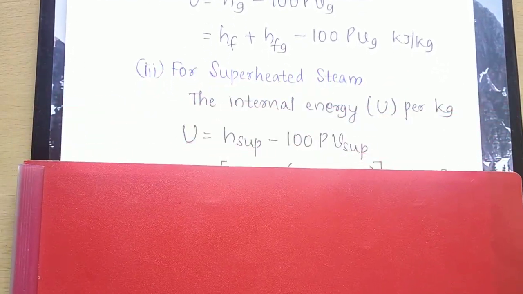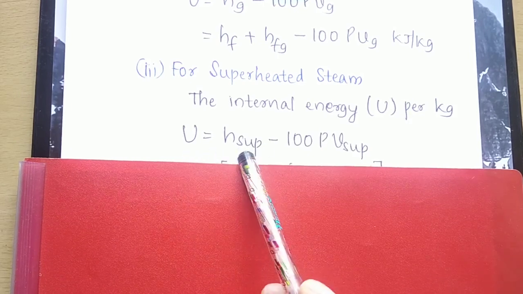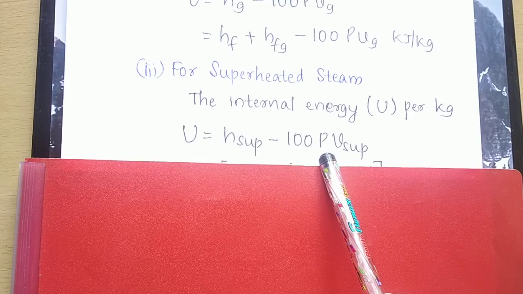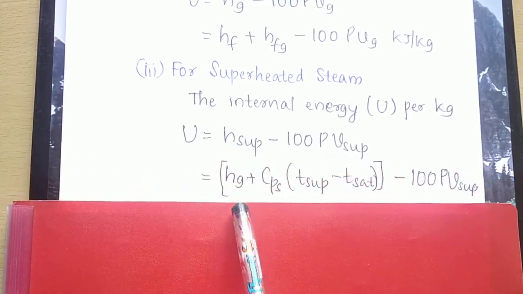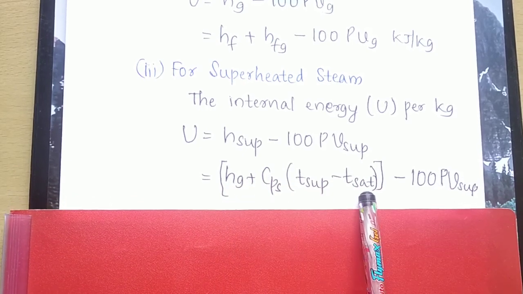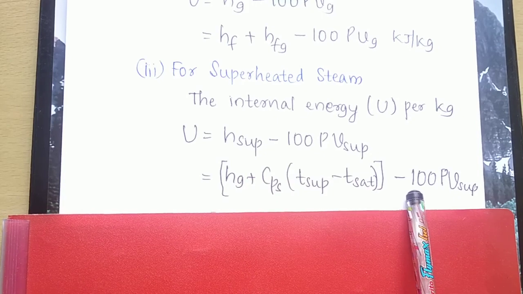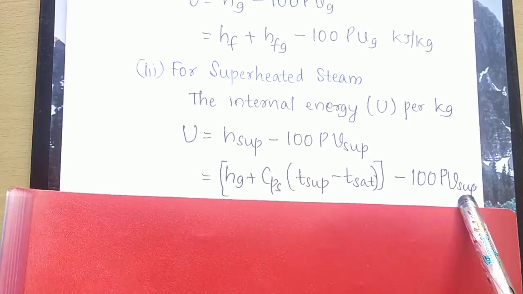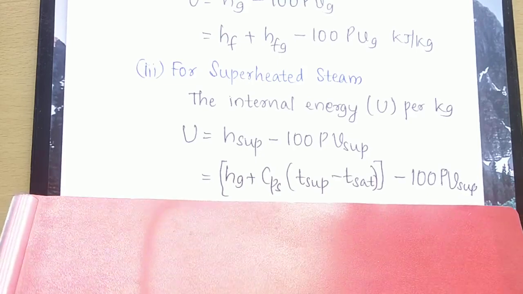Then for superheated steam, the internal energy will be U equal to H sup minus 100 P into V sup. So what is the value of H sup? It is Hg plus Cps into (T sup minus T sat), which gives the enthalpy of superheated steam.